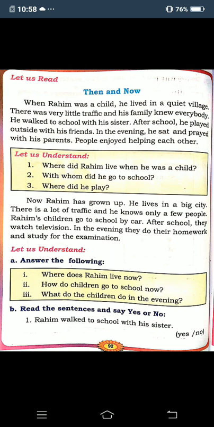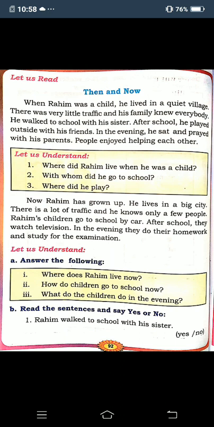After finishing school, he came home, washed his hands and legs, and went outside to play with his friends. After playing, in the evening, he would come and sit and join his parents to pray to God. In that village, people enjoyed helping each other. Okay, children?